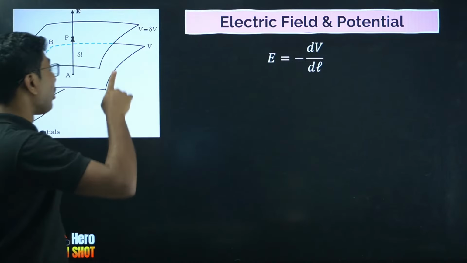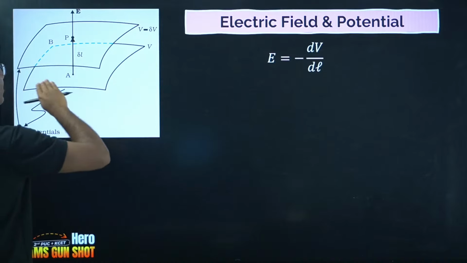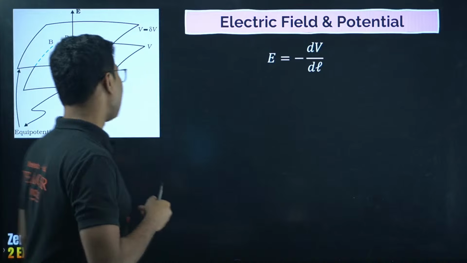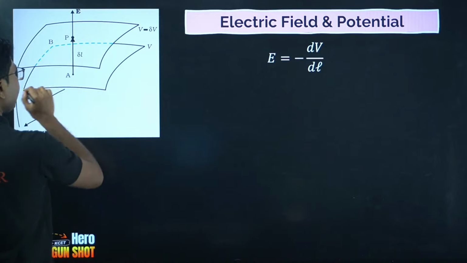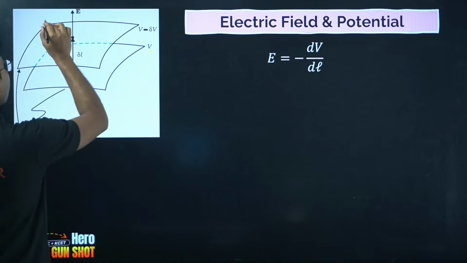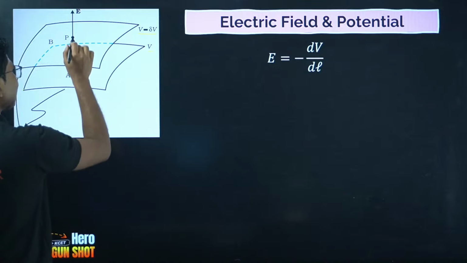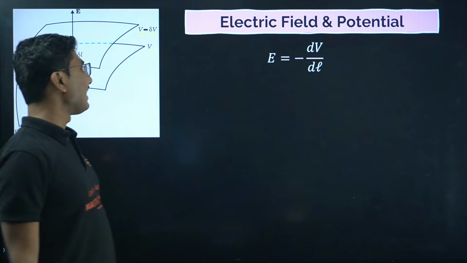These are two different equipotential surfaces. The potential at each and every point on this surface is V. The potential at each and every point on the other surface is V minus delta V. The distance between these two surfaces is small, given by delta L.